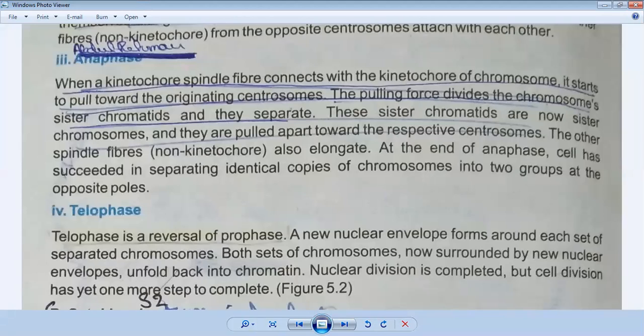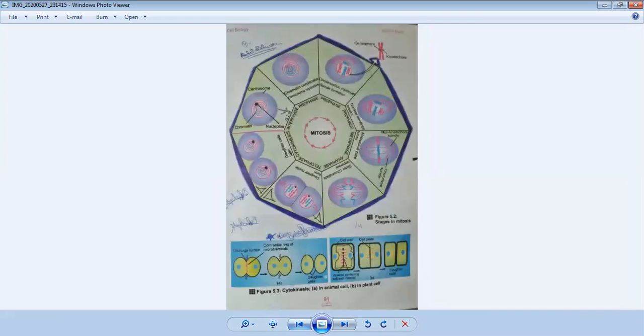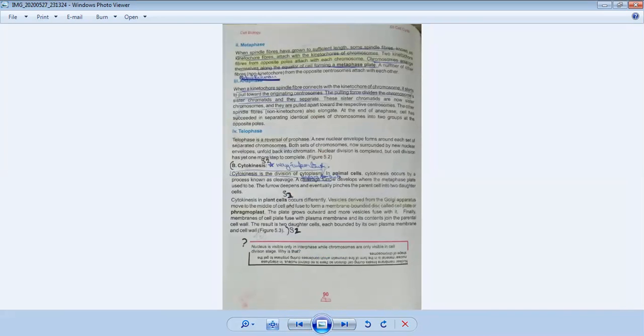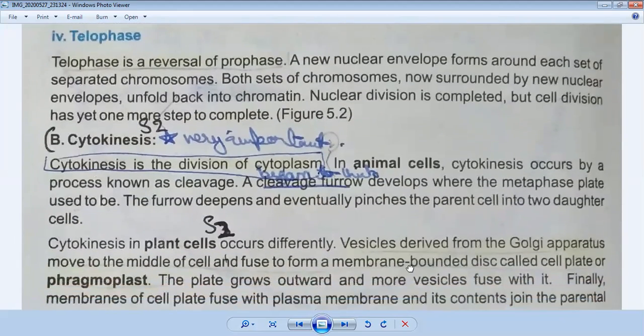In telophase, the chromosomes which are separated come into a pair, and they make their body, and they make their organelles. So look at the telophase stage. It is a reversal of prophase.